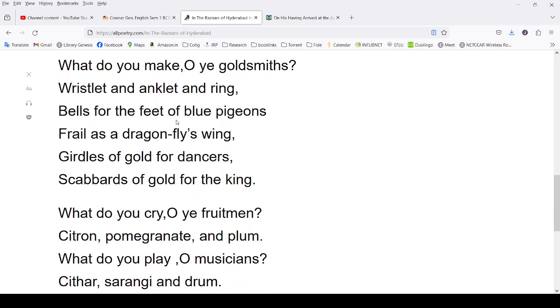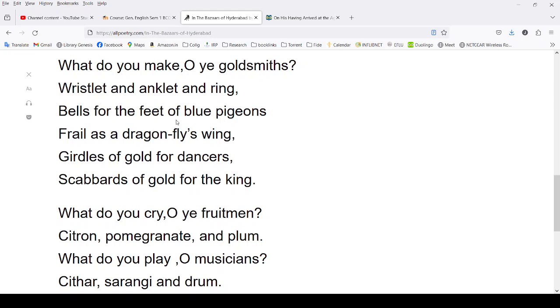Wristlet, ankle, and even jewelry is available here, sold by the goldsmiths. And bells for the feet of blue pigeons, frail as the dragonfly's wing, girdles of gold for dancers, scabbards of gold for the king. So, what do you make, O ye goldsmiths?